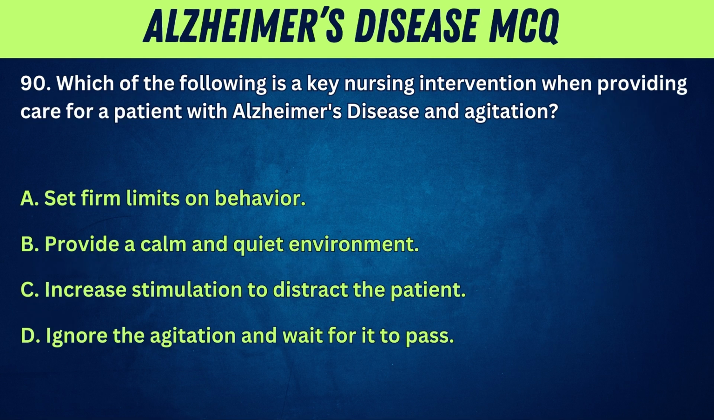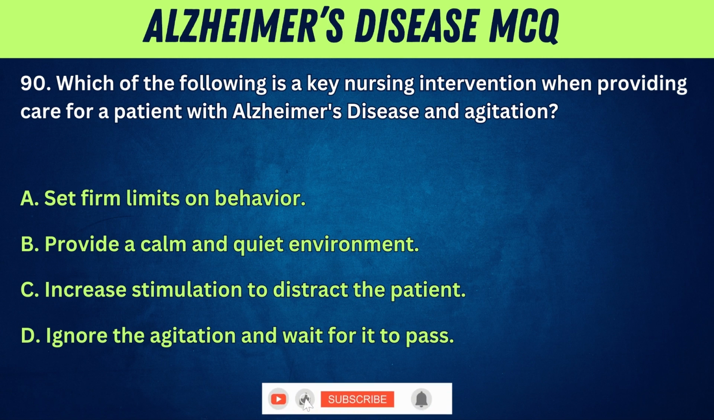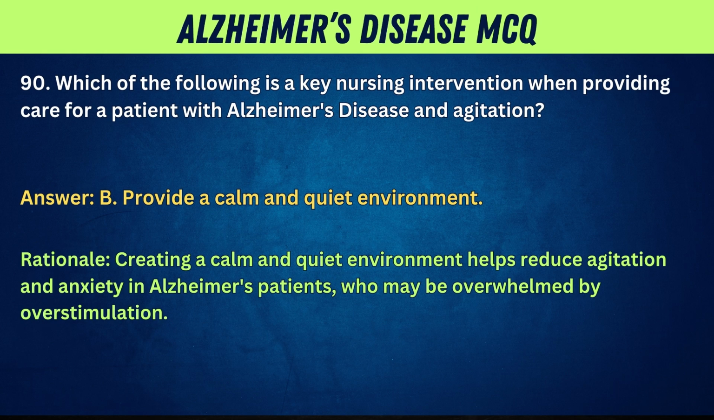90. Which of the following is a key nursing intervention when providing care for a patient with Alzheimer's disease and agitation? A. Set firm limits on behavior. B. Provide a calm and quiet environment. C. Increase stimulation to distract the patient. D. Ignore the agitation and wait for it to pass. Answer: B. Provide a calm and quiet environment. Rationale: Creating a calm and quiet environment helps reduce agitation and anxiety in Alzheimer's patients who may be overwhelmed by overstimulation.